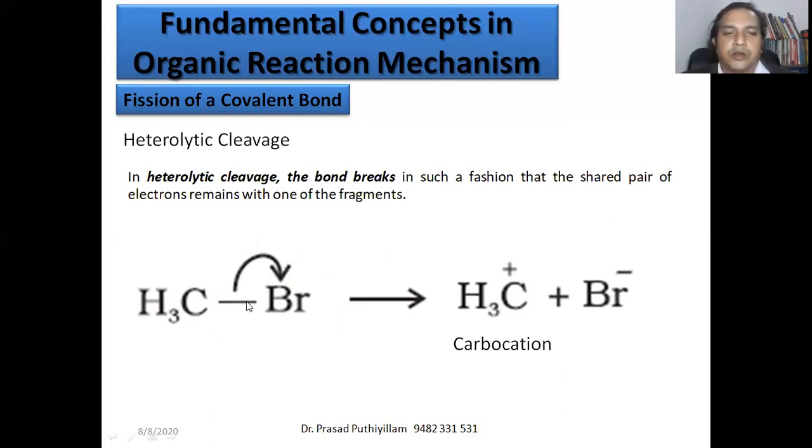That means these 2 electrons are moving to bromine, so the arrow head should end at bromine. Here we get a carbon with a positive charge, and bromine gets a negative charge, because it got an excess electron. One extra electron of carbon is taken by bromine. So the carbon containing the positive charge, we call them carbocations.